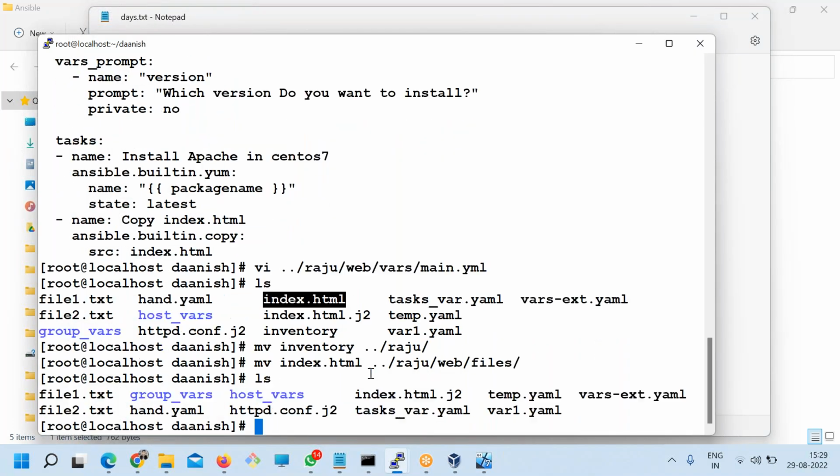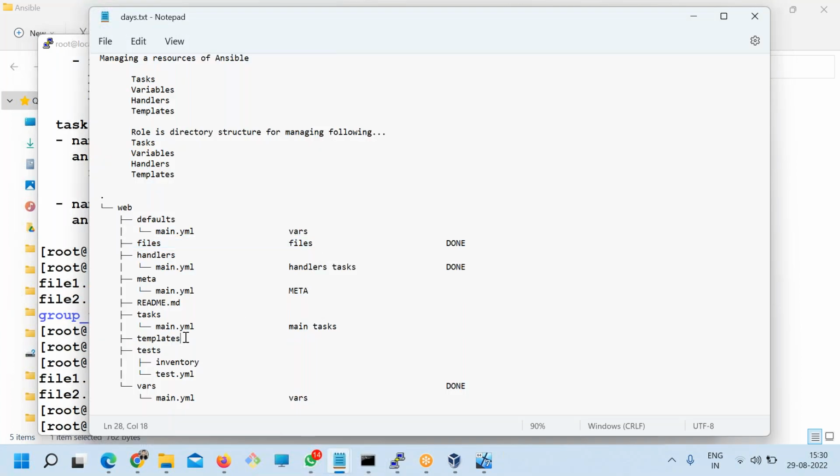Where is the template? So this is the template. There was one more template I had created yesterday. This one. So this is a template, and I move it to Raju web templates. So template is also done. So let me see that. Files is done, handler is done, task is pending.